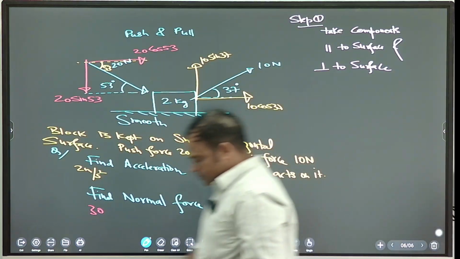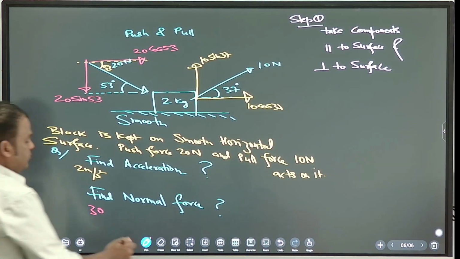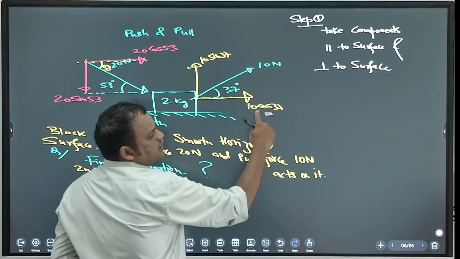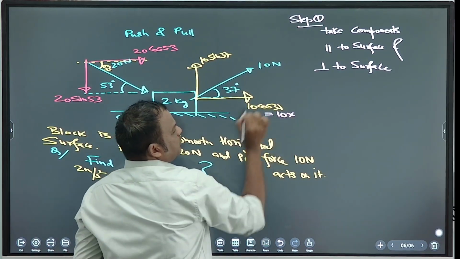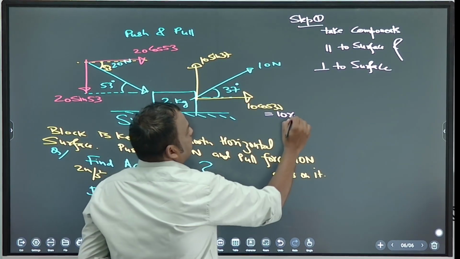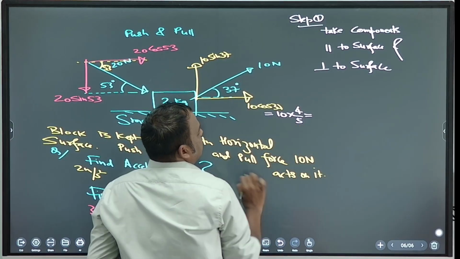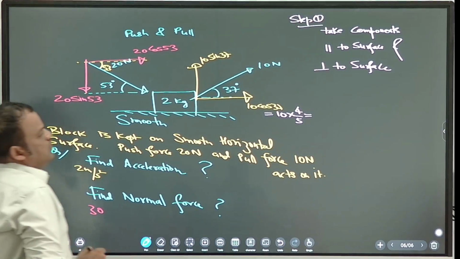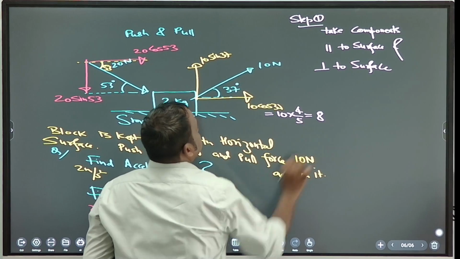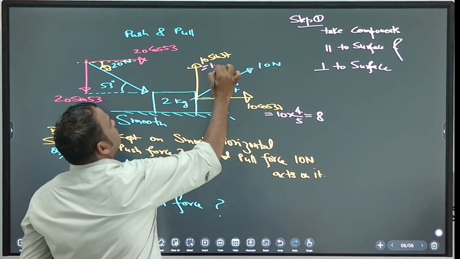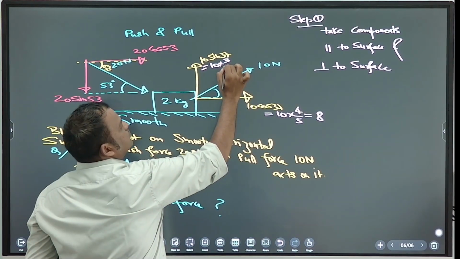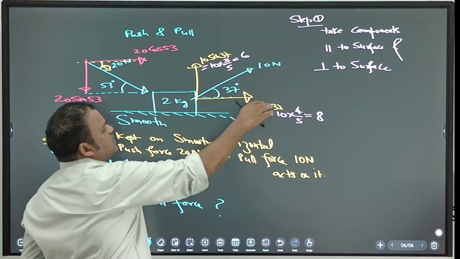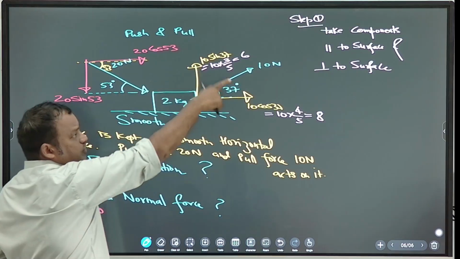What is this value? 10 cos 37, how much? Cos 37, you know? 4 by 5. So this will be 8. And 10 sin 37, sin 37 is 3 by 5, so this will be 6. So the horizontal component is 8, vertical component is 6 for the 10 Newton pull force.